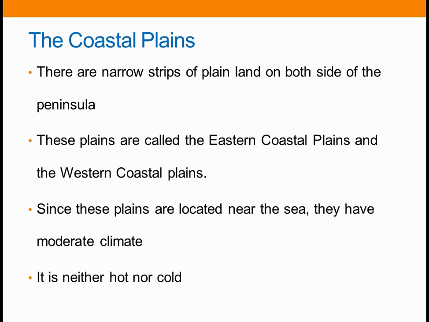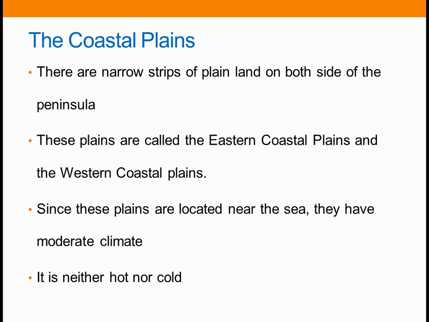These plains are called the eastern coastal plains and the western coastal plains. Since these plains are located near the sea, they have a moderate climate. So it has a moderate climate, and it is neither hot nor cold.